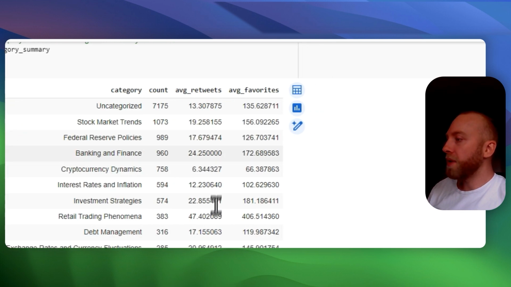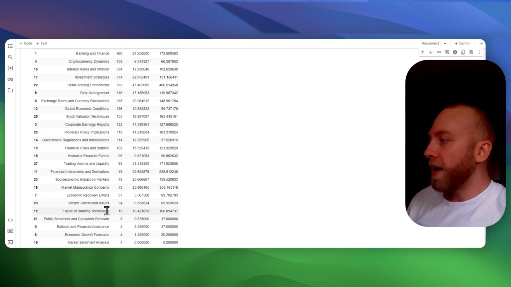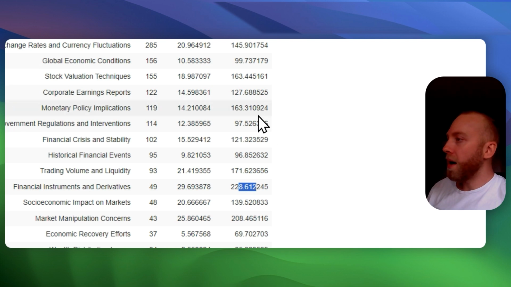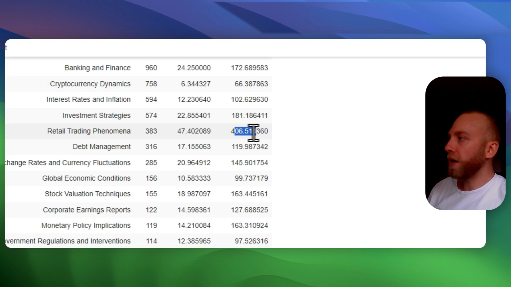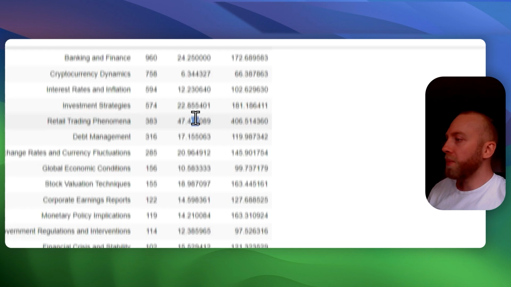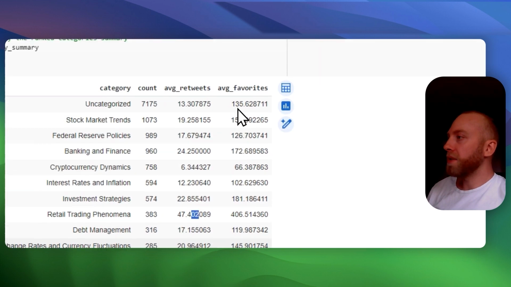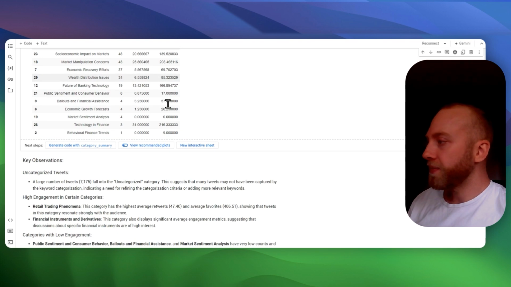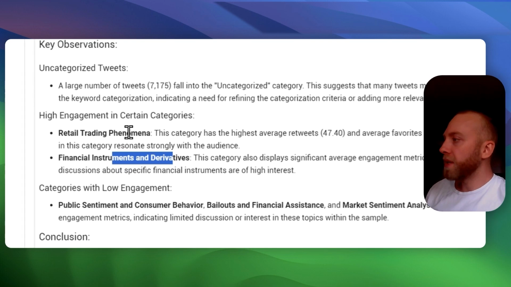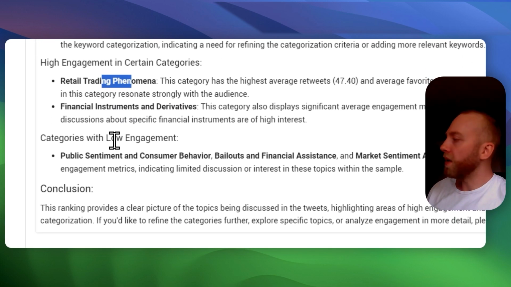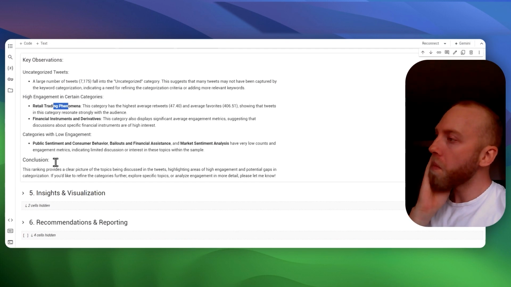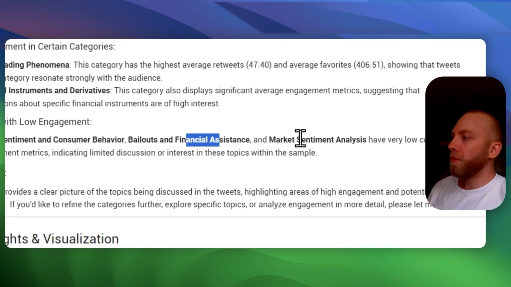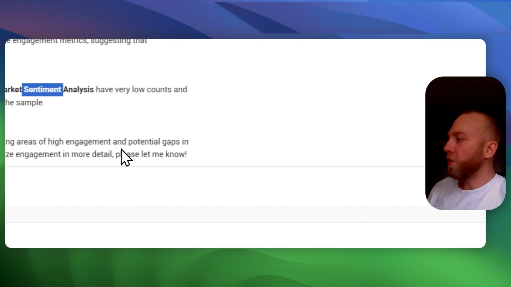Banking and finance is pretty up there. Again, financial instruments and derivatives, pretty high here. This one's good: retail trading phenomena. This is coming from the GameStop era, so that's going to be pretty high. So he has some pretty good insight now on what he should tweet about, mostly. That'll be financial instruments and retail phenomena, which do have an overlap as well. And then things that have lower engagement, like public sentiment, consumer behavior, bailouts, market sentiment analysis, they don't perform as well.